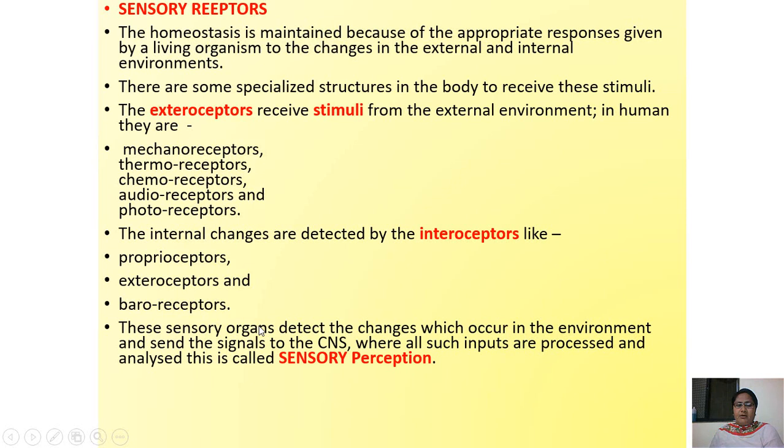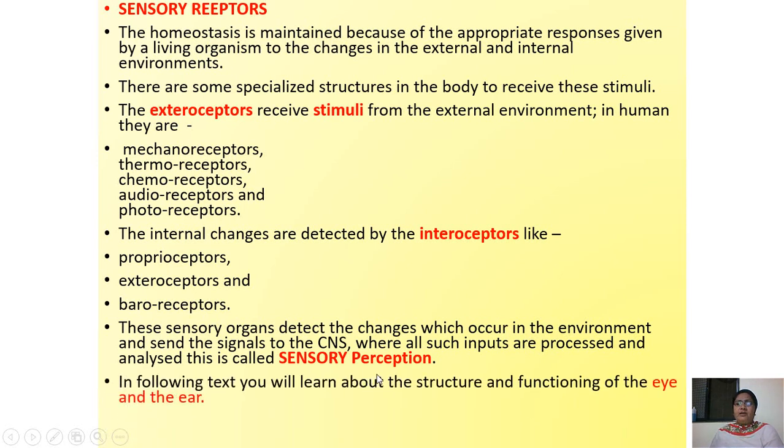The sensory organs detect the changes which occur in the environment and send the signals to the central nervous system, where all such inputs are processed and analyzed. This is called sensory perception.